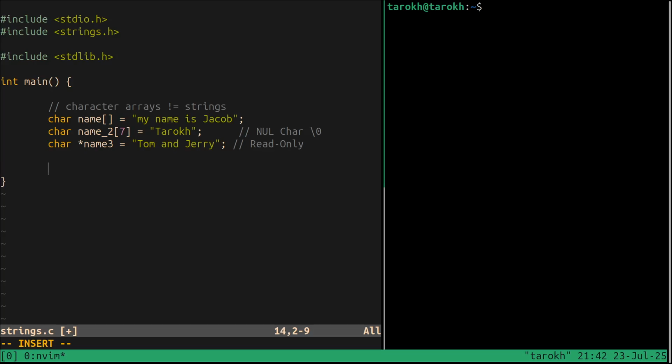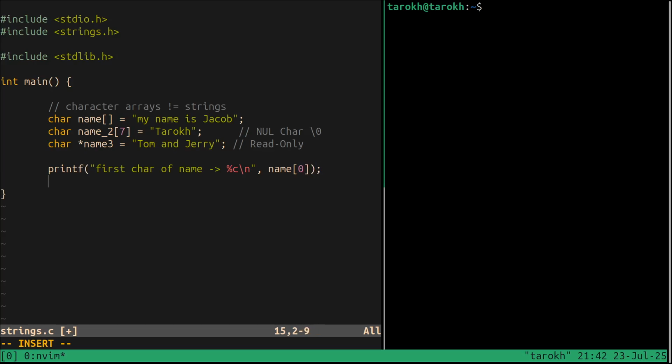For example, if I say printf with percent c, the type specifier for a character, backslash n, I can say the first char of name, name 0.